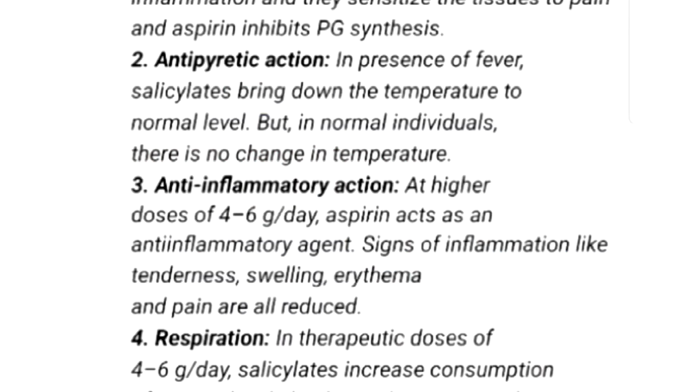Next is antipyretic action. In presence of fever, salicylates bring down the temperature to normal, but in a normal individual there is no change in temperature. So when does it show antipyretic action? When there is fever. If you take aspirin without fever, it will not show any kind of action.